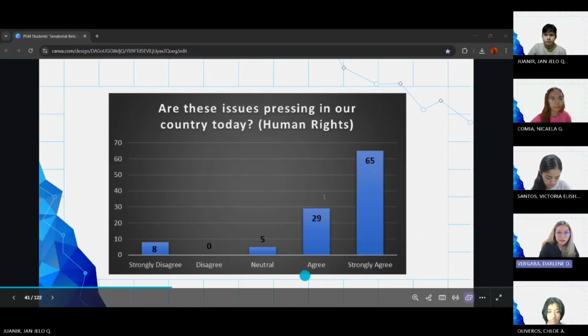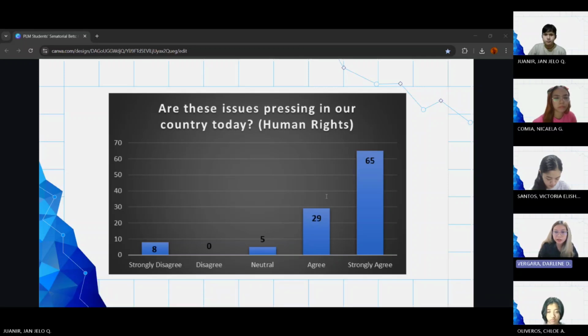For human rights, same as the past questions, we use a bar graph. We can observe that 65 participants strongly agree that human rights is one of the pressing issues in our country today. Next, 29 participants agree that human rights is one of the pressing issues in our country today. Then 5 participants stay neutral on the human rights issue, 0 participants disagree, and 8 participants strongly disagree that human rights is one of the pressing issues here in the country today.